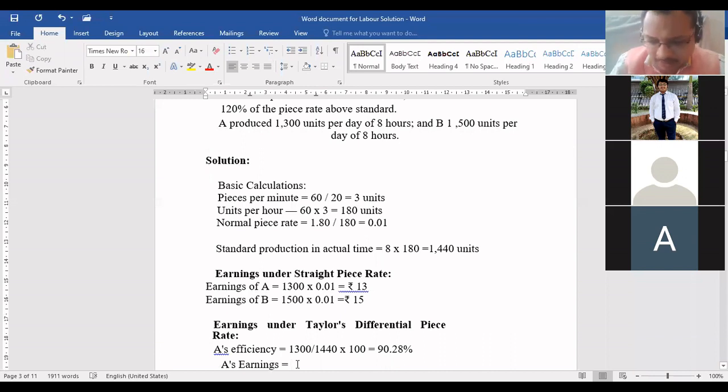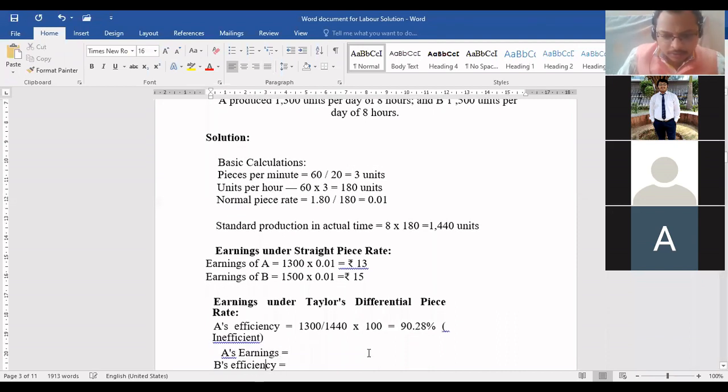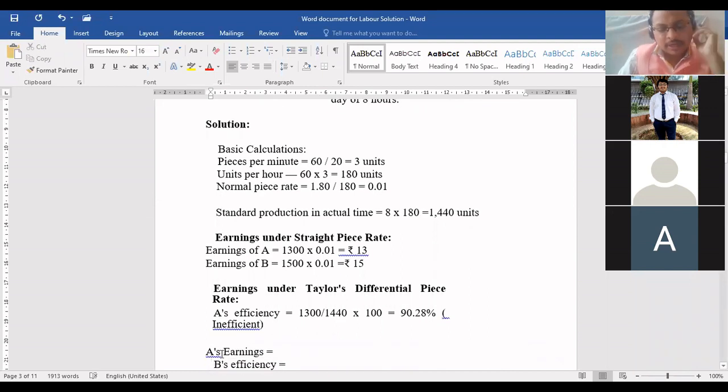Here we will write he is inefficient worker, na bacha? Yes. He is inefficient worker. So this is just for your understanding, beta. Just to write inefficient or efficient. In your exam, if you don't write, that is also okay.